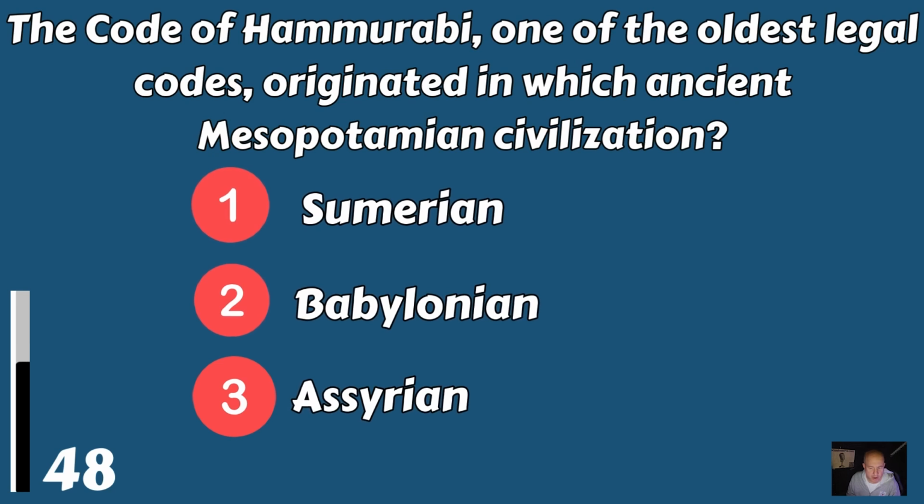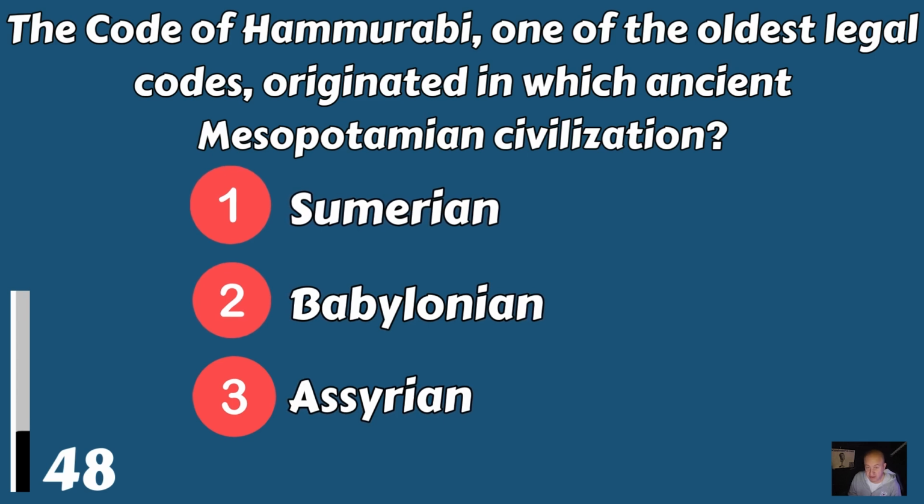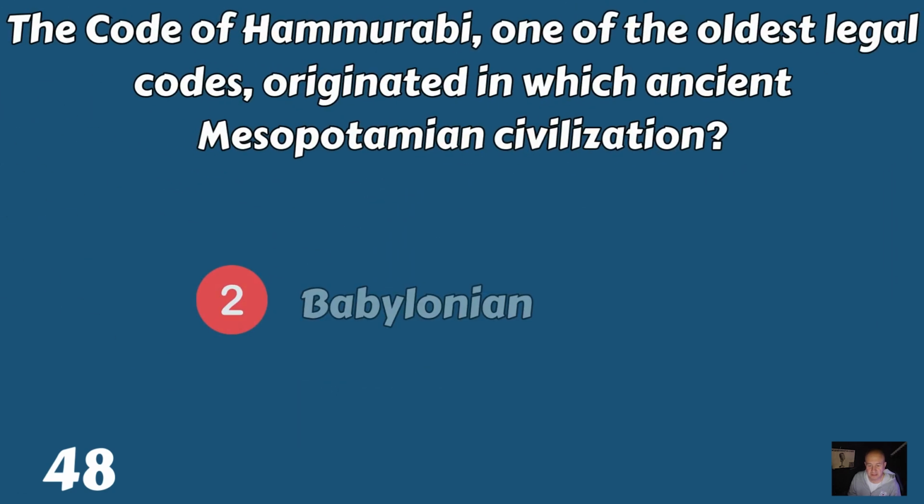The Code of Hammurabi, one of the oldest legal codes, originated in which ancient Mesopotamian civilization? Was it Sumerian, Babylonian, or was it the Assyrian civilization? And that would be Babylonian.